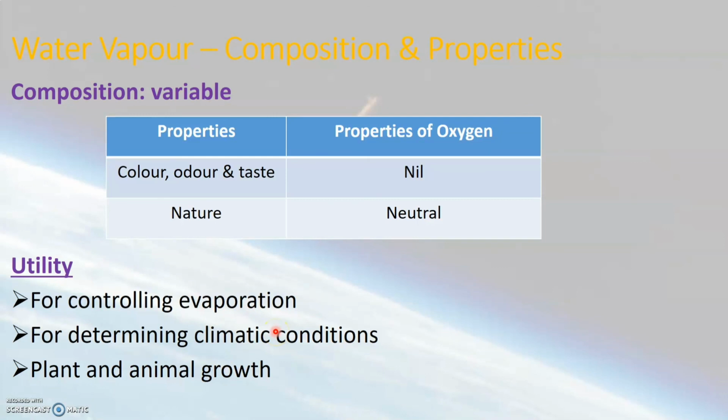Also, when there is excess amount of water vapor and when there is rainfall, this rainfall is essential for the growth of plants and also for the life of animals. So water vapor is also essential for growth of plants and also for the survival of animals.